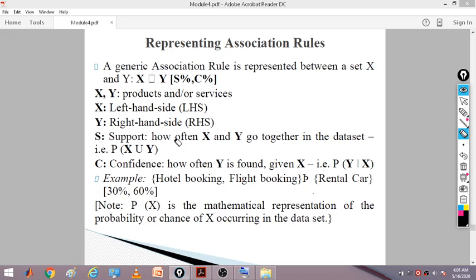Support speaks of the frequency, how often x and y go together in the data set. So it speaks of the frequency of occurrence. Now confidence: how often y is found given x. That means you are indirectly creating a rule. When x is given, how many times y will be found.